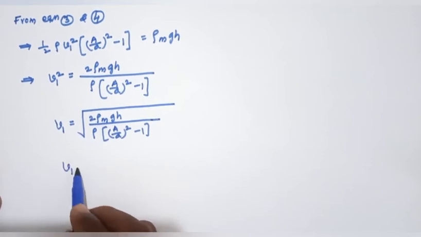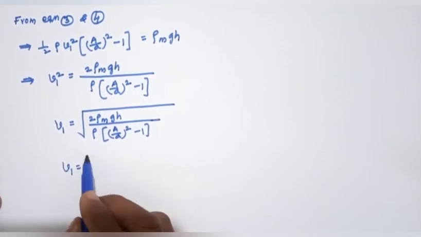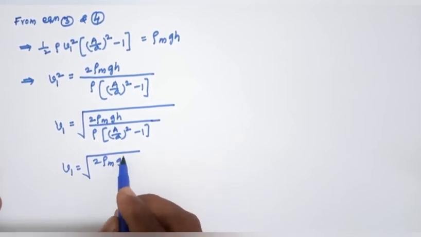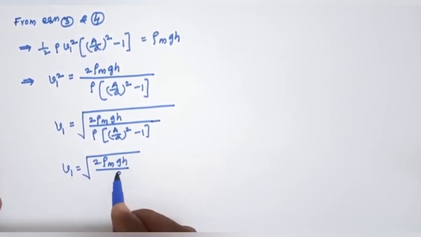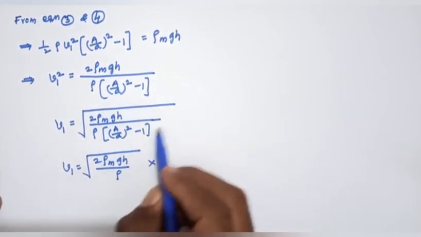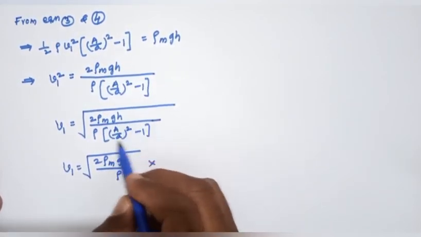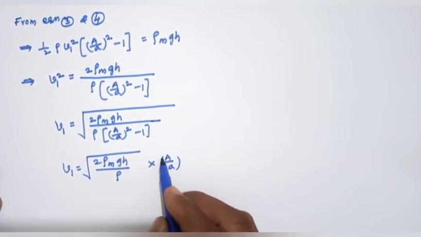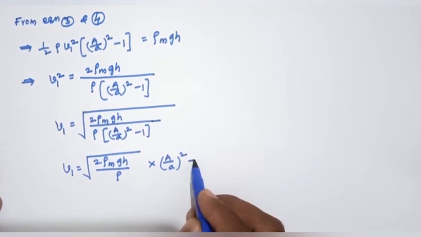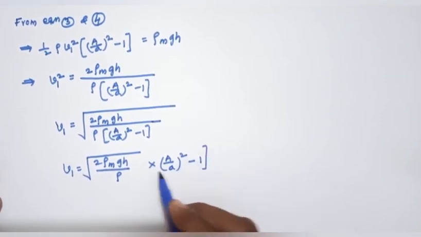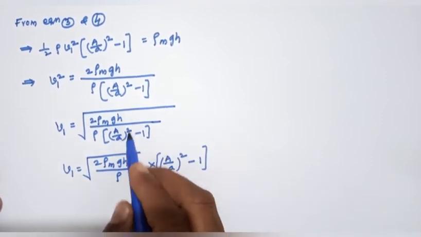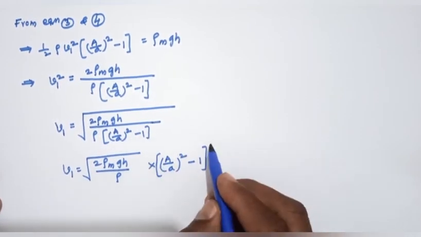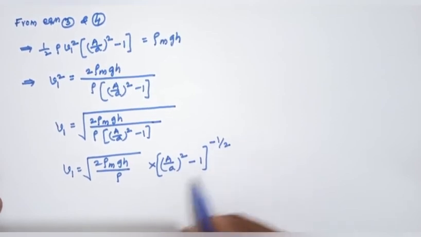It is also written as 2 rho m g h by rho, into capital A by small a whole square minus 1, to the power of minus 1 by 2.